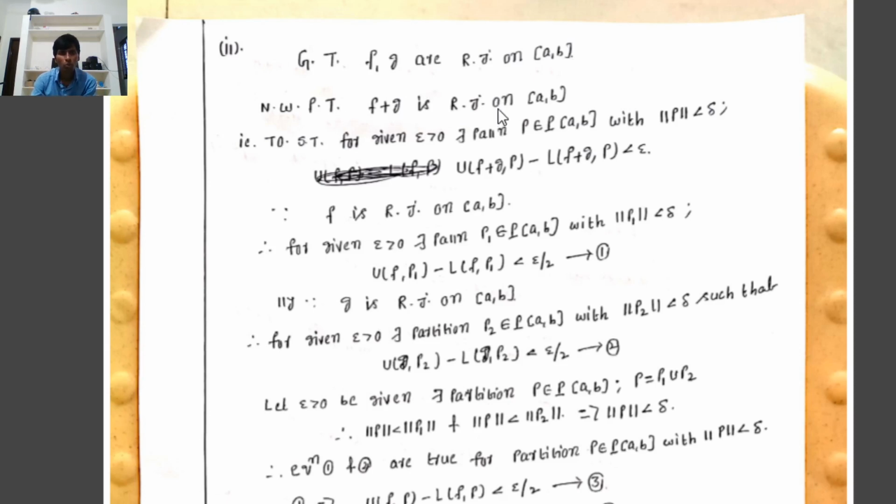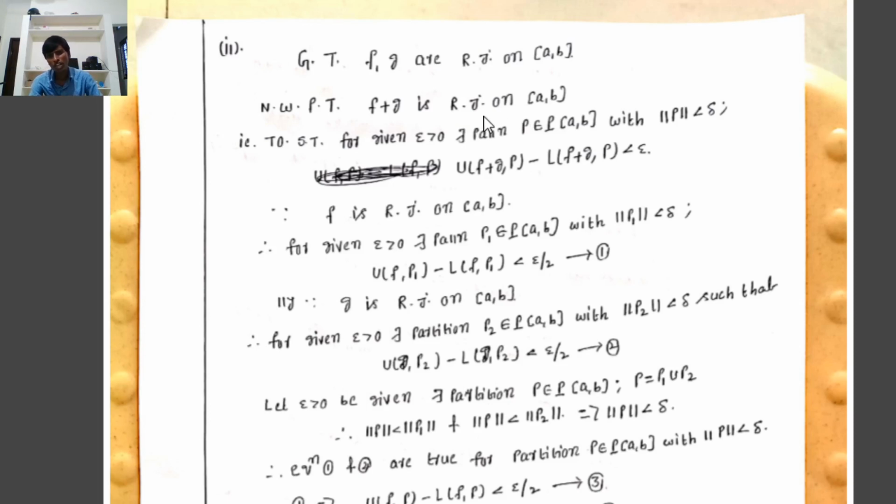We have to prove that f plus g is Riemann integrable on the closed interval [a, b] by using the necessary and sufficient condition for Riemann integrability. What is the necessary and sufficient condition for Riemann integrability?